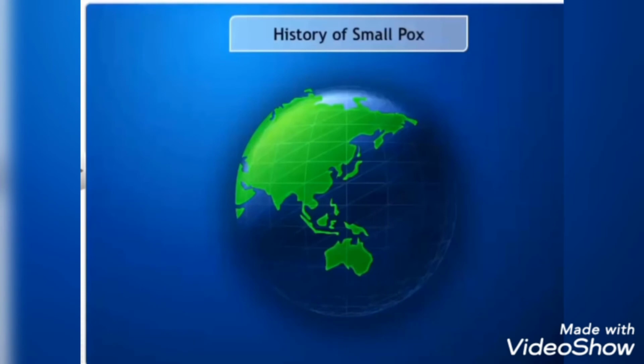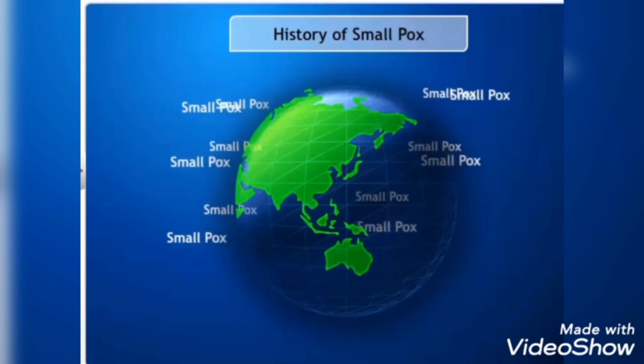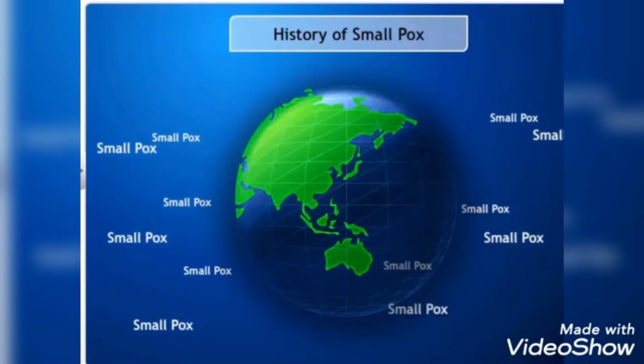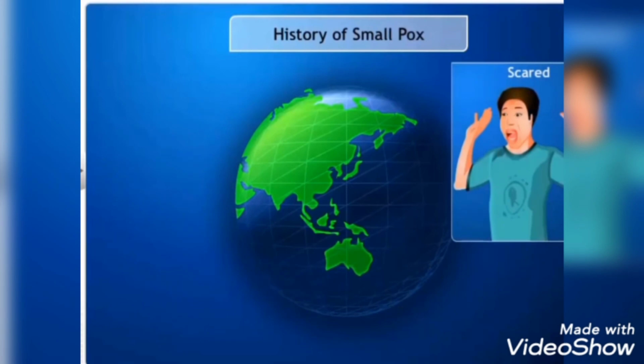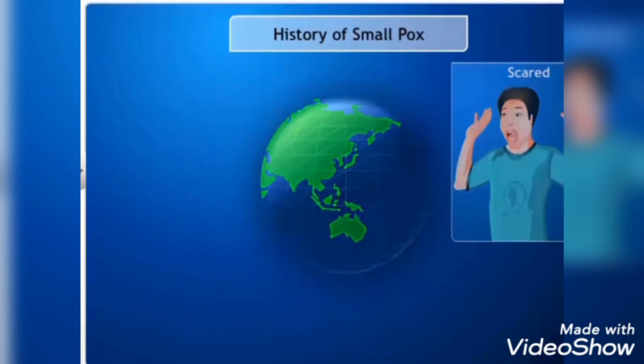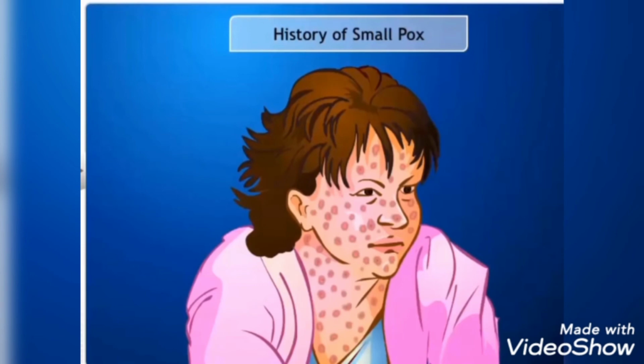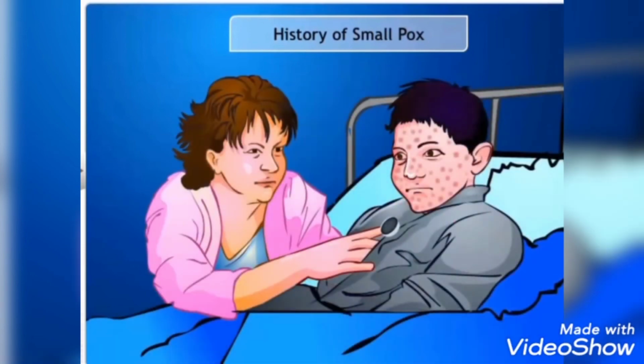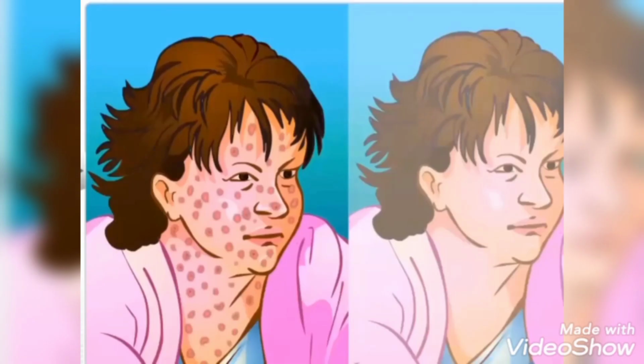Let's see how immunization came into existence. 100 years ago, smallpox epidemics were common throughout the world. People were scared of catching the disease from patients. People who had already suffered from the disease provided nursing care for the victims of smallpox as they were not likely to catch the disease again. We already know that if a person has had smallpox once, there is very little chance of suffering from it again.